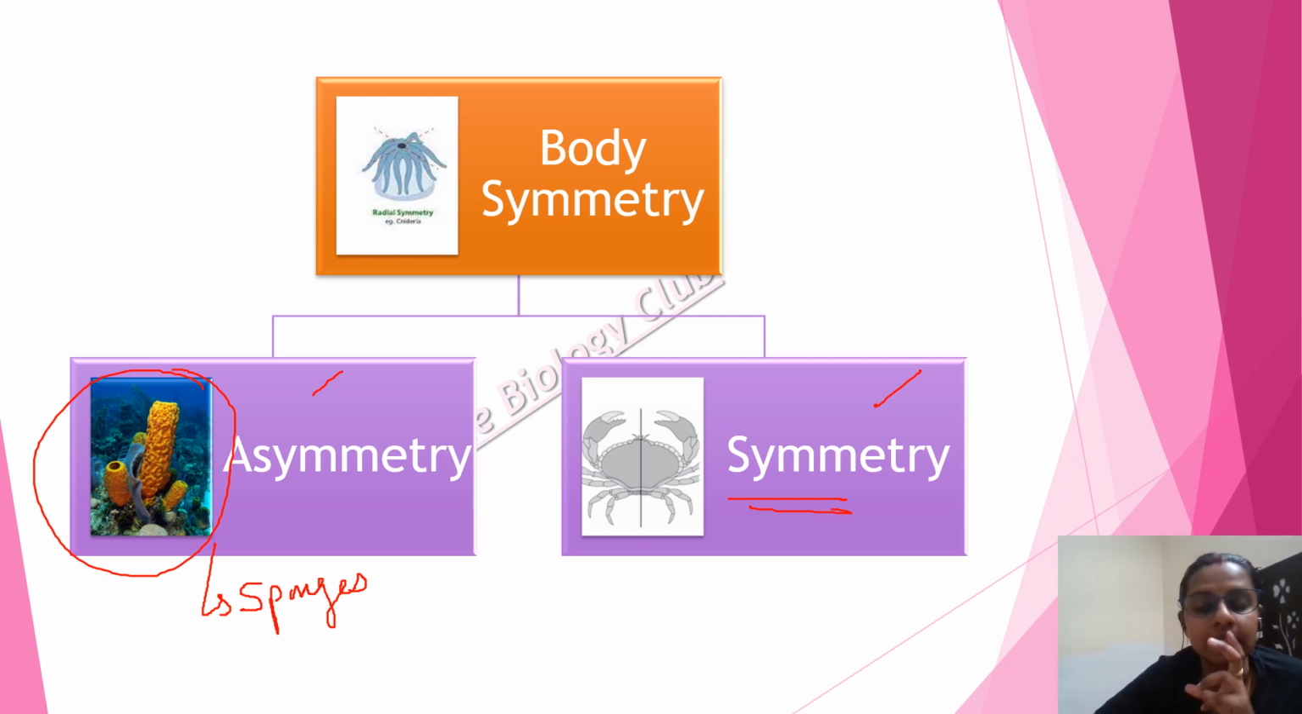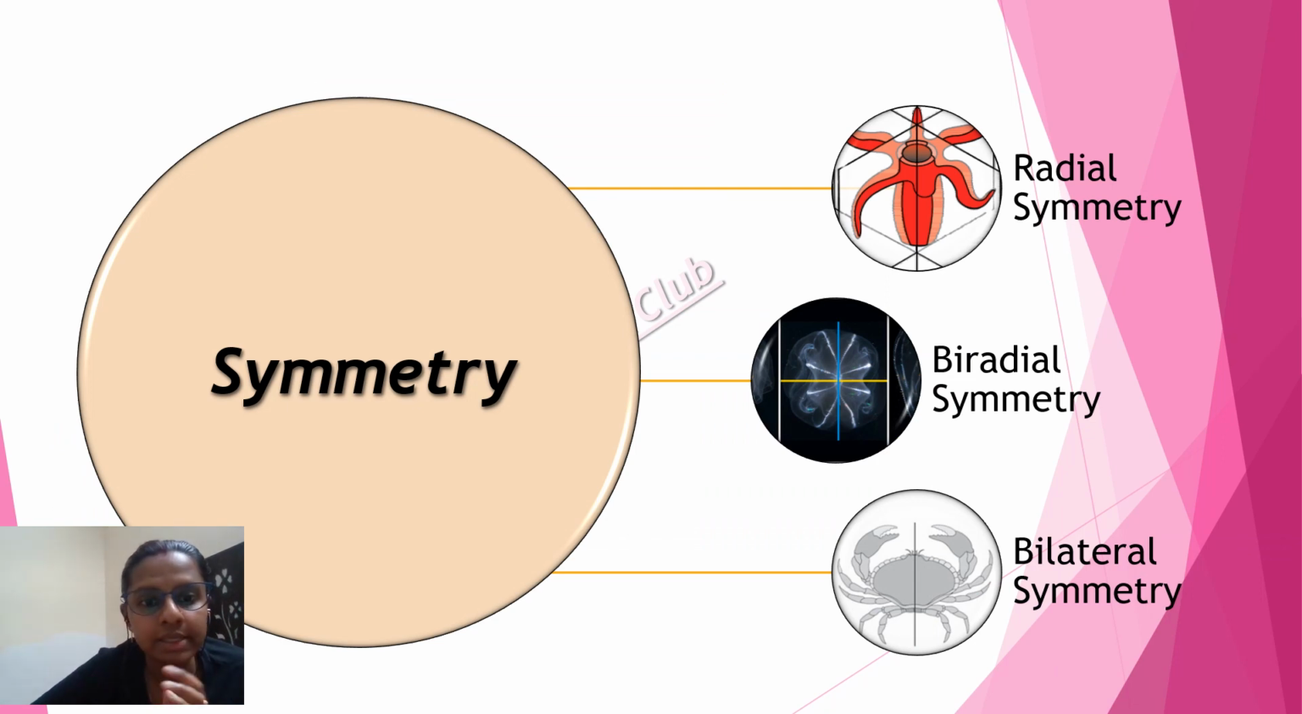So let's see in detail about symmetry. As you can see here, we have three types of symmetry. One is radial symmetry, second is biradial symmetry, and third one is bilateral symmetry. In some books, you will not find biradial symmetry, but it is also there. That's why it is important to know what biradial symmetry is, right? Basically, as I have told you, symmetry means divided into two identical halves in one or more planes.